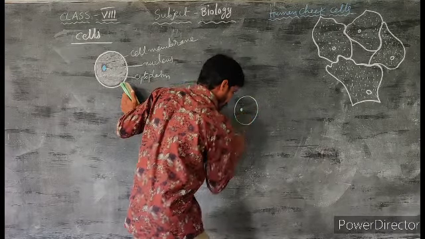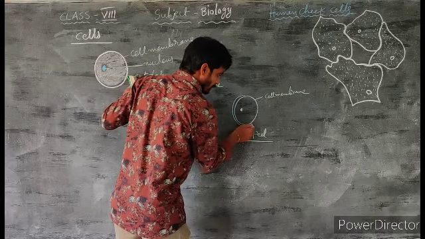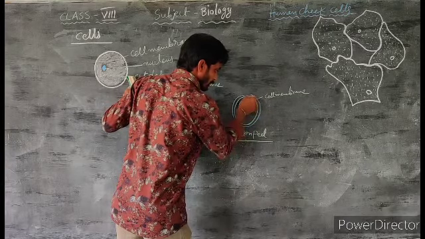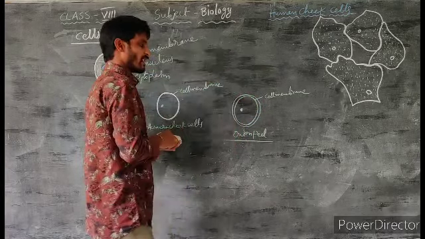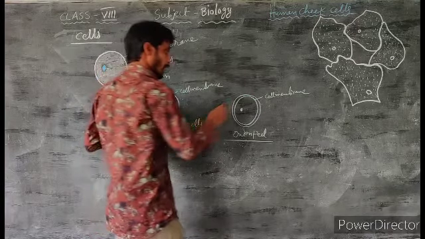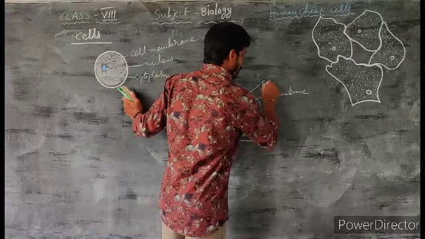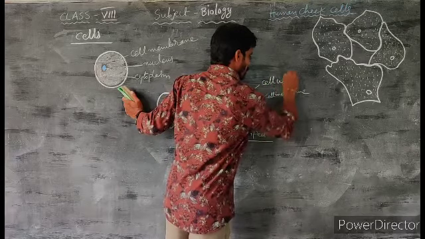Cell membrane is common to both human cheek cells and cells of onion peel. But in cells of onion peel, another membrane is present over the cell membrane. This other membrane is called the cell wall.